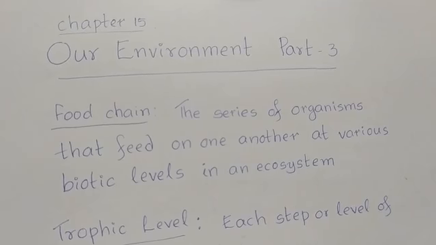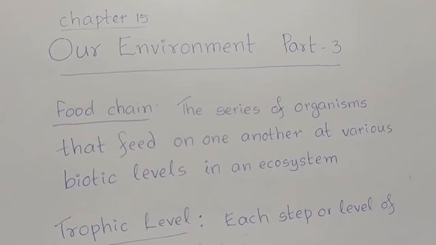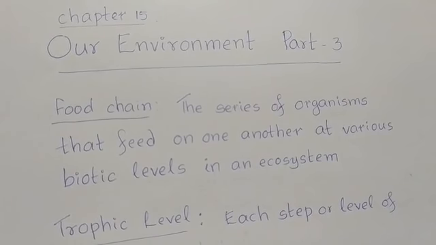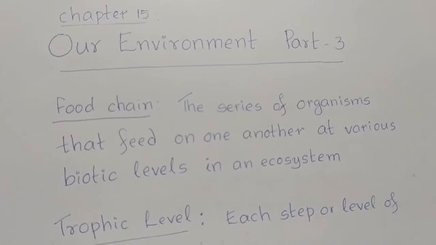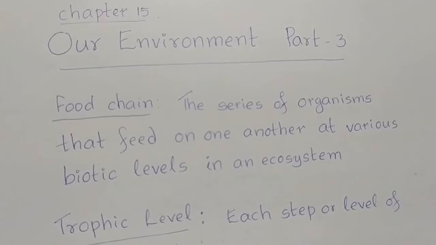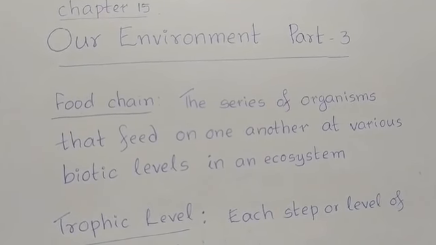Let us discuss food chain, trophic levels, and flow of energy among the trophic levels in the food chain in today's class. What is a food chain?